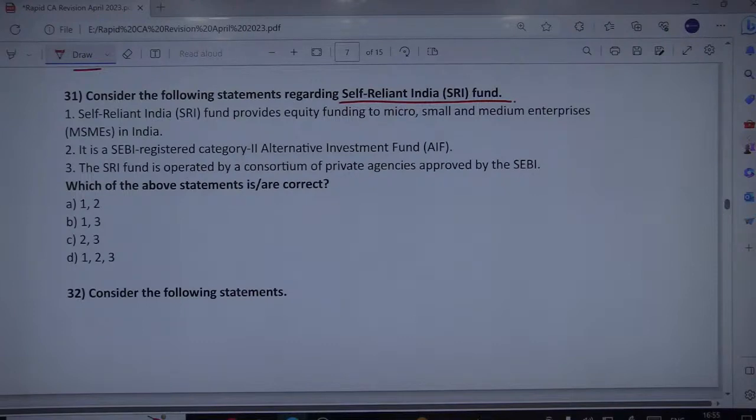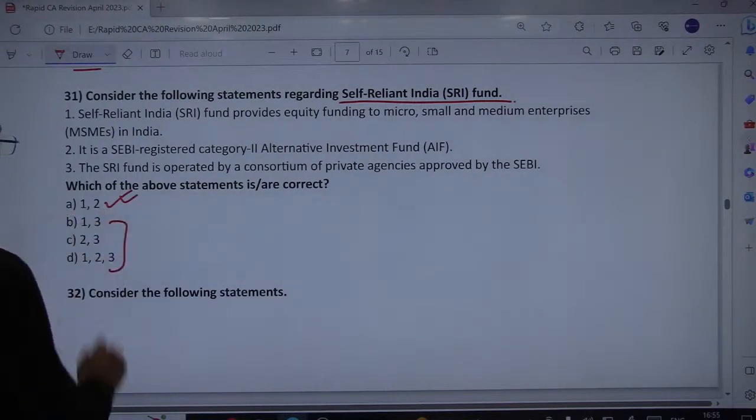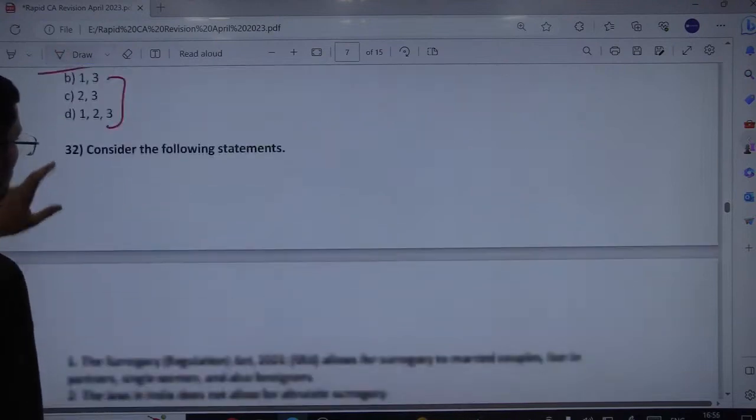So this is not a consortium of private agencies approved by SEBI, but it is led by a government agency. So that's why 3 is wrong. The moment you delete the third option, you are left with just one option as correct, that is 1 and 2, because you find 3 in 3 of the options.